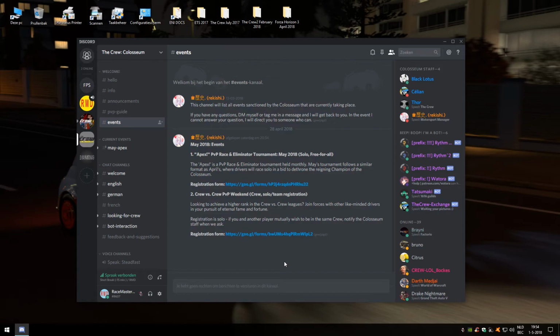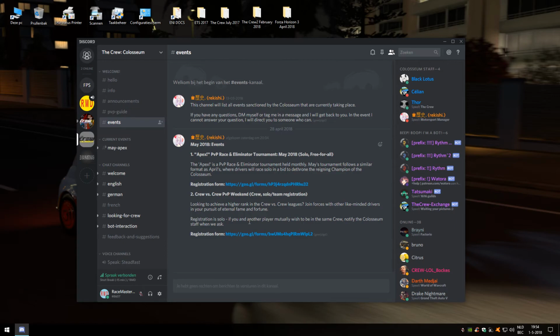A few more possibilities by going to Discord. At first, myself and my team, we were more or less on TeamSpeak, but we moved to Discord now, which also means you can join several servers, as you can see here. This is Forever Pink server, that's a friend of mine. This is my own server, this is Valorster server, and then you have the crew and the Crew Colosseum. And you can join as many servers as you want.